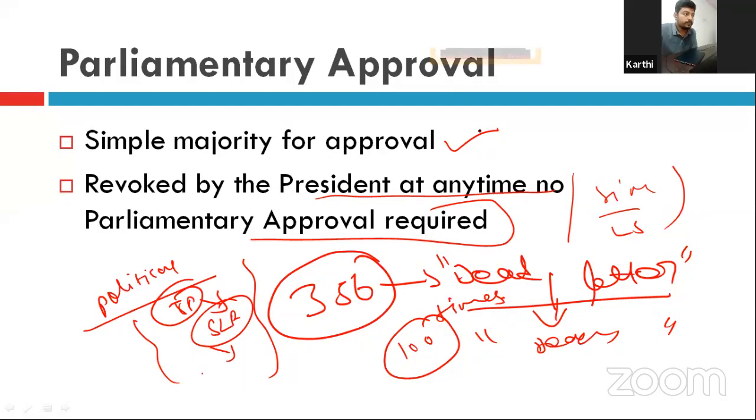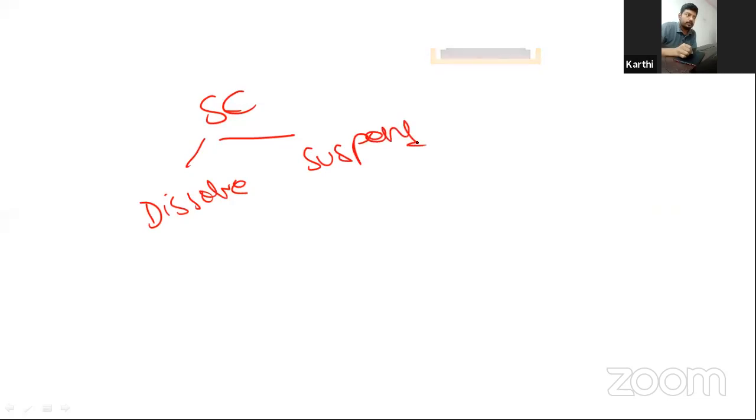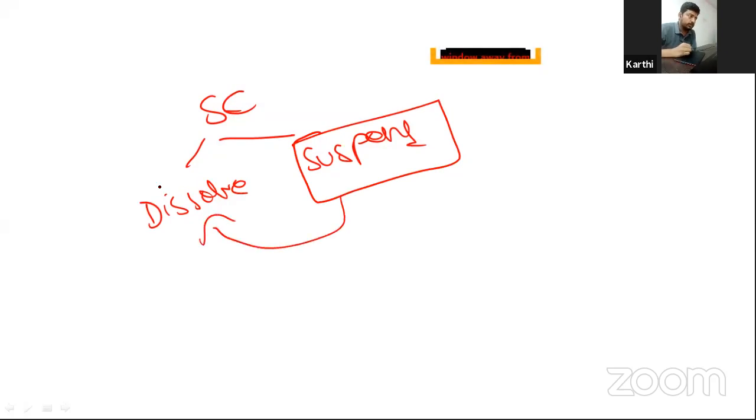Yes, during state emergency the state assembly will be dissolved. Okay, but as of now, it is not the condition. When the state emergency is imposed, it has two options: one, dissolve; another, suspend. That was the earlier case. Now, you have to suspend. You should not dissolve directly. First, you have to suspend. Only after the approval of the Parliament, you can dissolve.